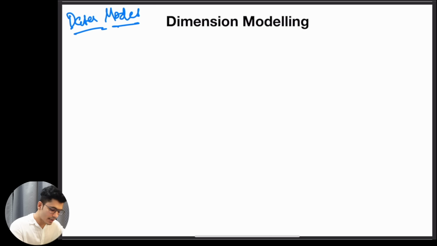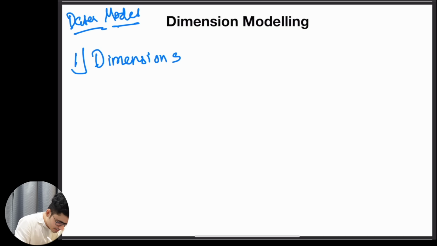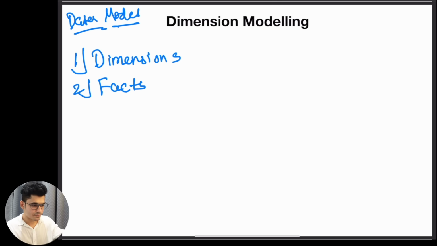Now, in dimensional modeling we have two things. One is called dimensions. Second is called facts. These are the dimensions and these are the facts. What is the meaning of this? These are the two types of tables that you will create to build your data warehouse. This is called a dimension table.